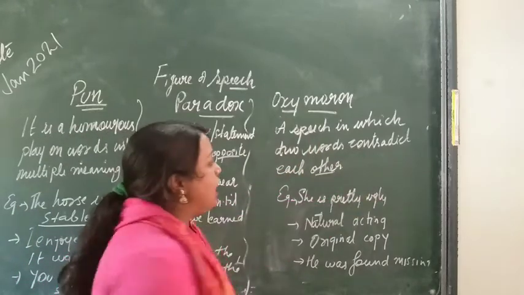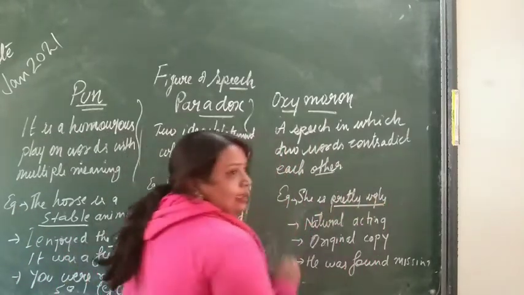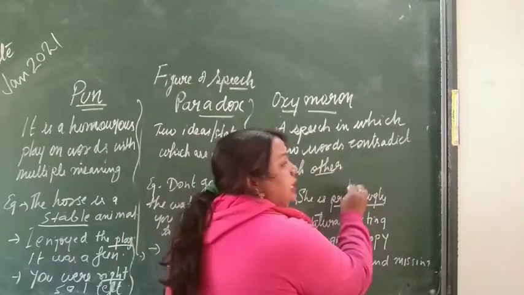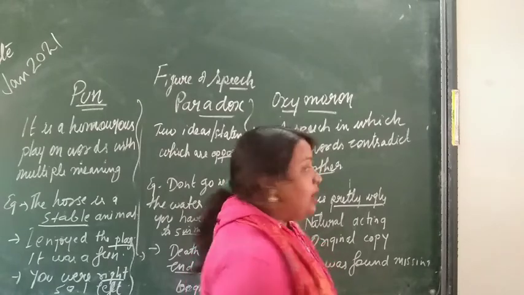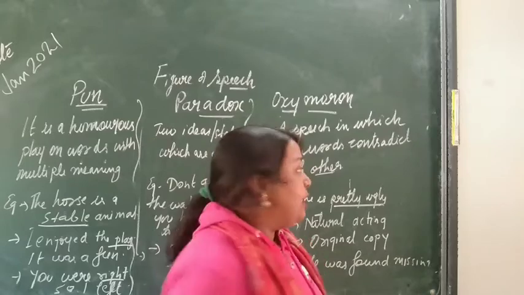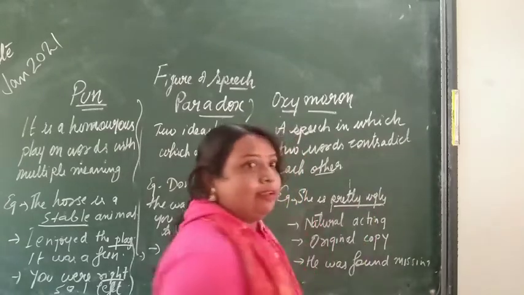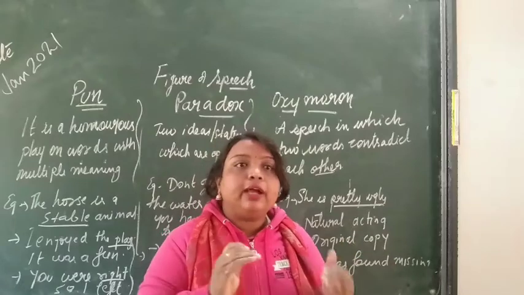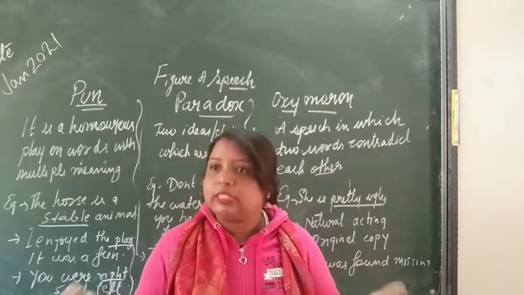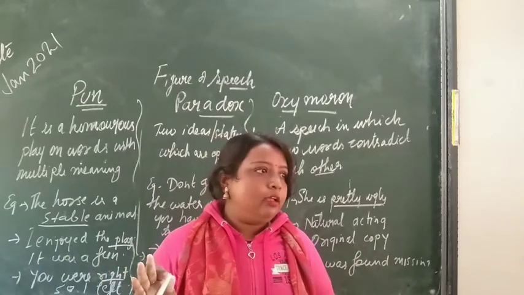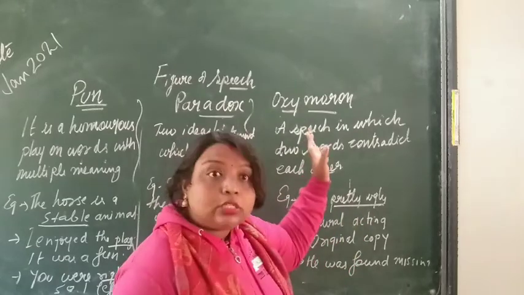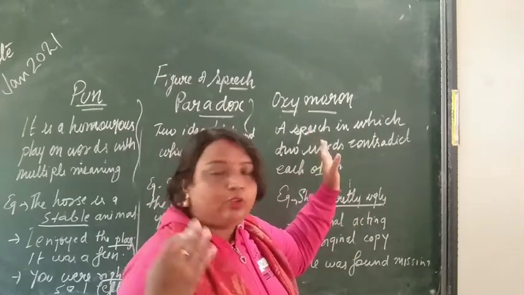Oxymoron, where words contradict. Now, she is pretty ugly. If you want to tell someone she is pretty ugly. Now pretty, one meaning is what? Beautiful, a pretty girl. Ugly is very dull, very dirty looking. But you are using she is pretty ugly. It means you are giving a good impact also, and you are giving a bad impact also. We sometimes use it in a word. She's pretty ugly, you want to emphasize. So when you use this kind of sentence, it is an oxymoron sentence where you contradict two words.